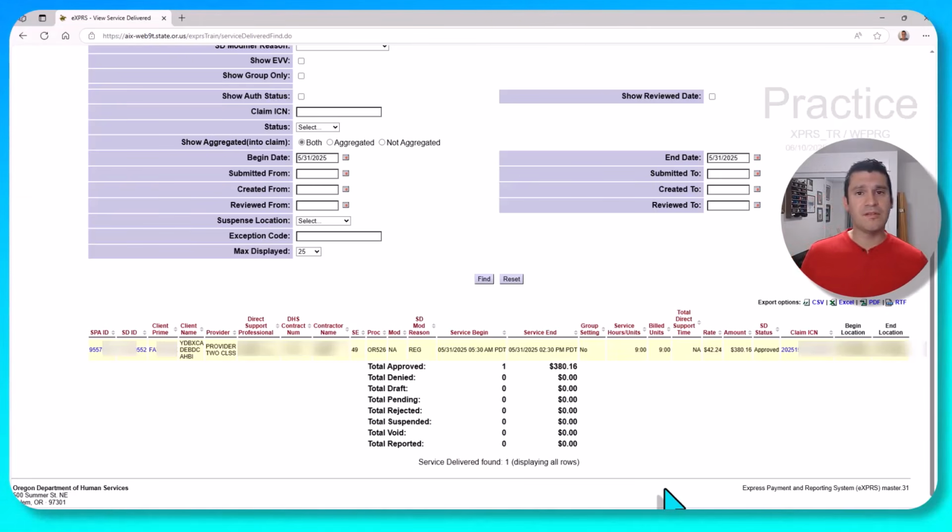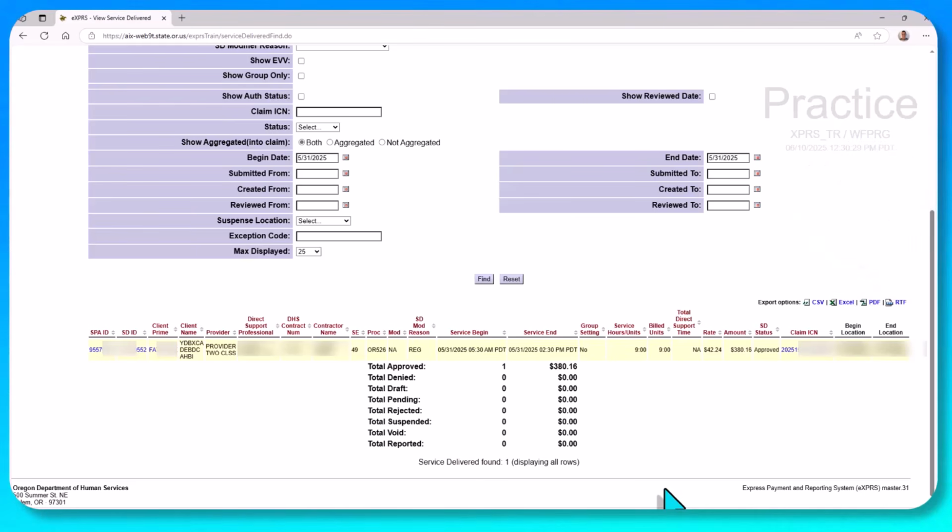So this is a good reminder that the more criteria that you add, the smaller your search result set will become. And that's many times good. It's what you want because you're trying to find information about a specific provider or maybe client or a specific service delivered billing entry.